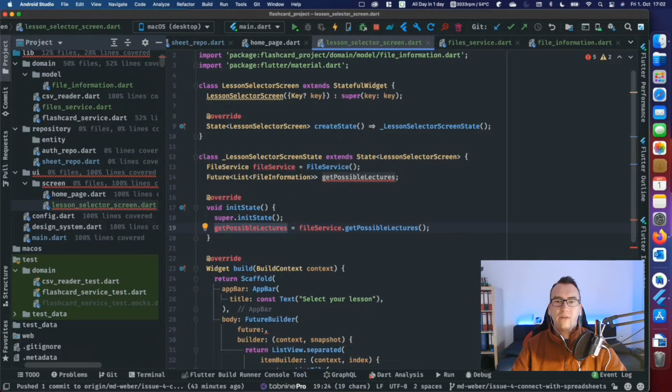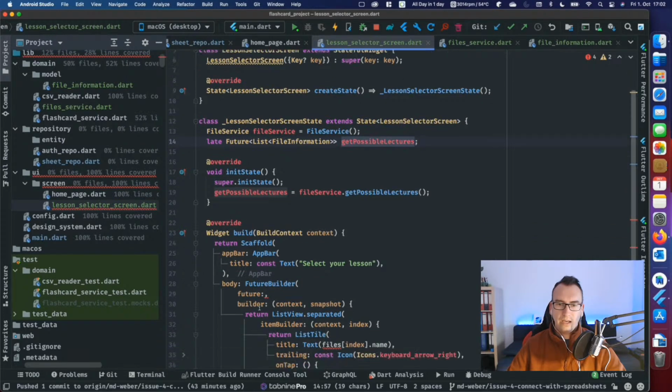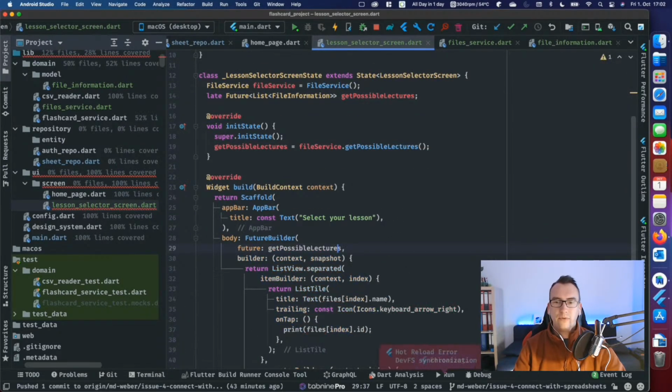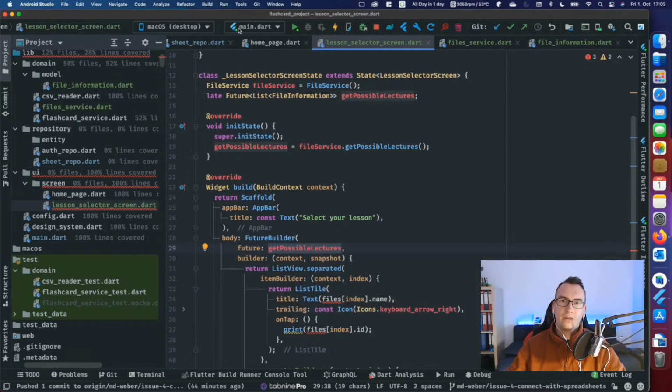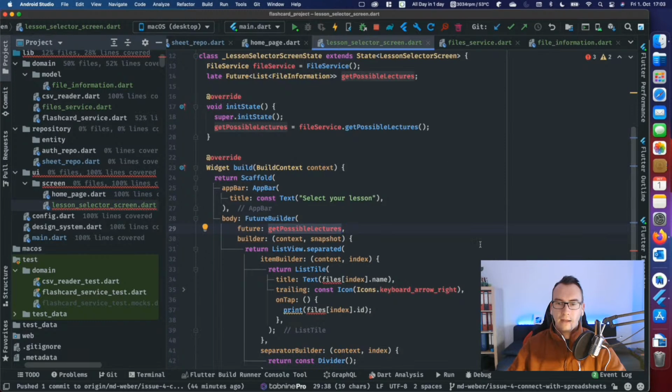So here inside we have now an unfulfilled future late. And thanks that we know that, we can now pass that inside of here. And the reason I'm doing this so complex with putting that up here and creating this late and getting an init state is because if we would put the future here inside, we would call it all the way long, or at least whenever we make a hot restart and no, hot reload. And because I don't want to call it every hot reload but only hot restarts, I put it with these things around here. So now we have these files down here with index and the snapshot.